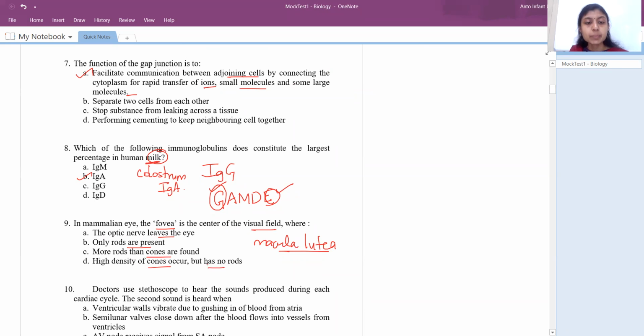So always remember, macula lutea is a place where we have more number of cones, and no rods. And the optic nerve leaves the eye through the blind spot, which is present below this macula lutea, right? Okay, so the next question.